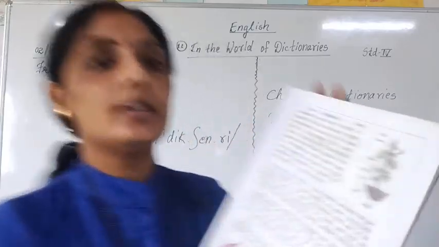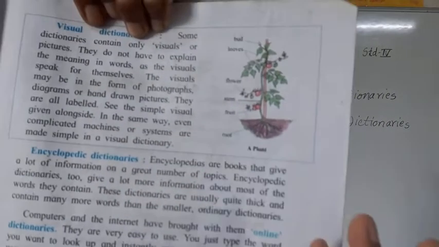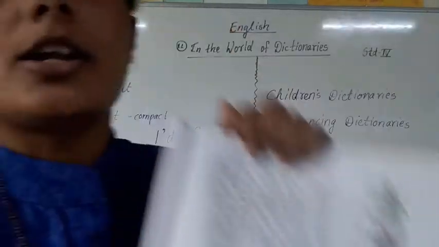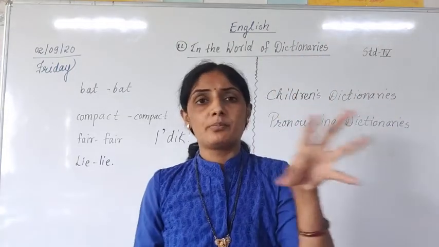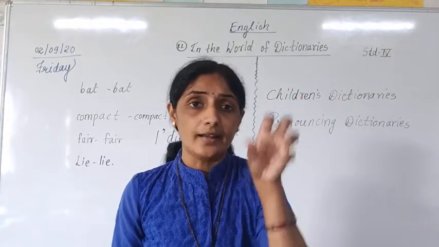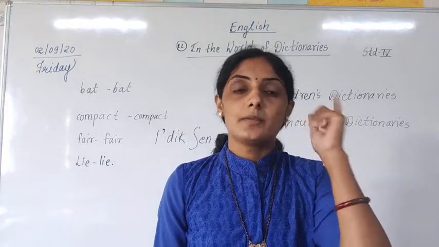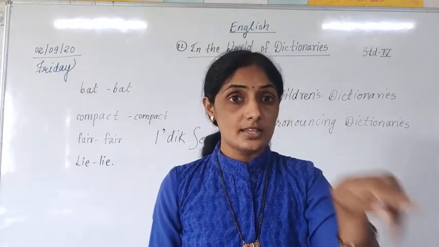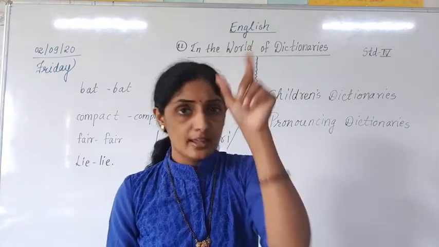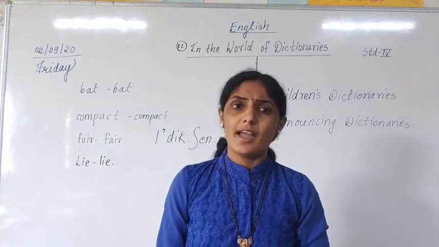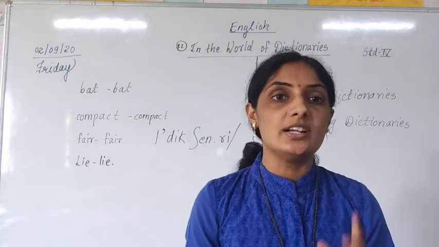Now for example, here a plant is given. Are you understanding? A plant. Then you have to see this picture. Understood? Spacecraft will be written and then there will be a photo of a spacecraft, like a satellite. You have to see the photo and then imagine, what is this? This is a spacecraft, a rocket. Correct? They will only give the heading rocket and there will be a picture of a rocket. Are you getting it or not? Such types of dictionaries are known as visual dictionaries.